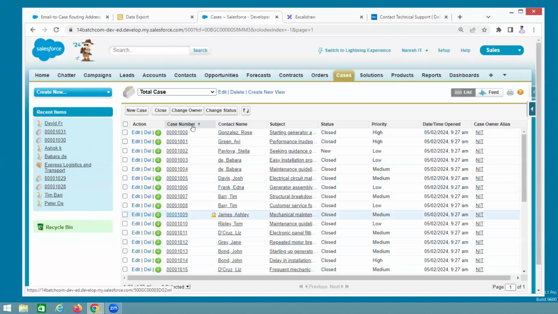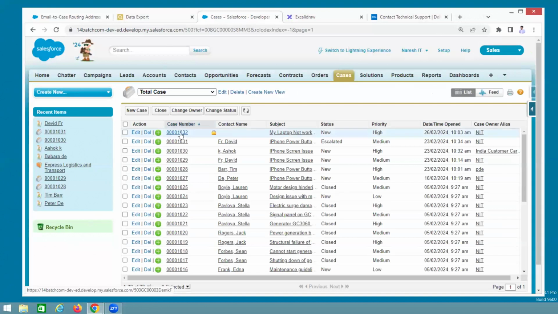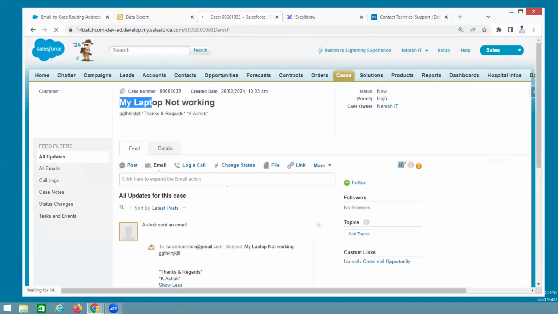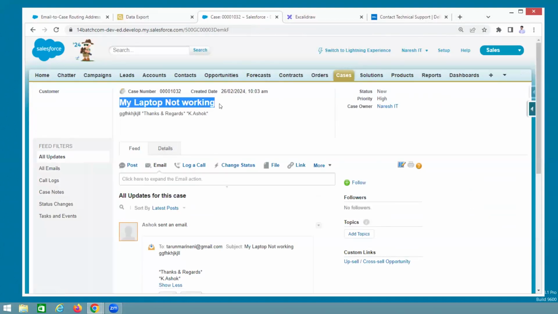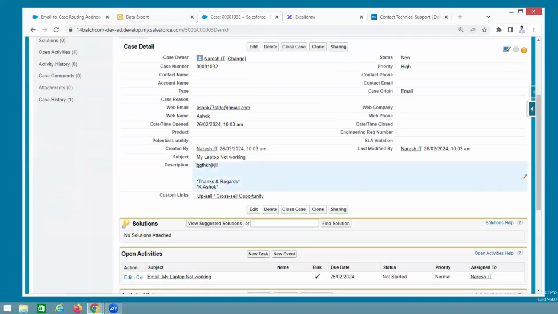00001, that means last case. Click on it. The last case comes to first. 32. Click on it. What is your subject? My laptop not working. Correct, right? In the email also you were adding my laptop not working. What is the description? Blah, blah, blah. Thanks and regards, K. Ashok.